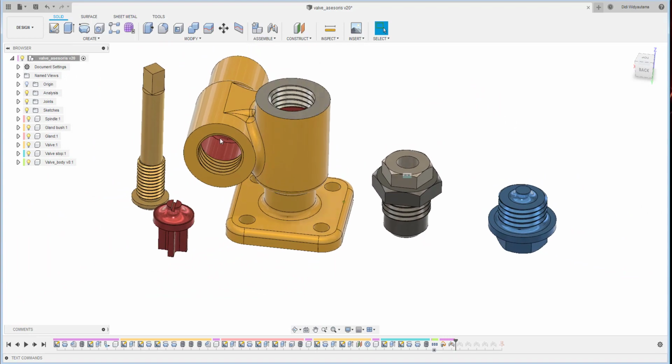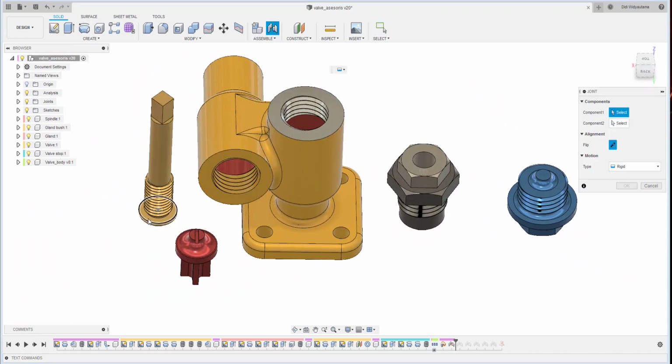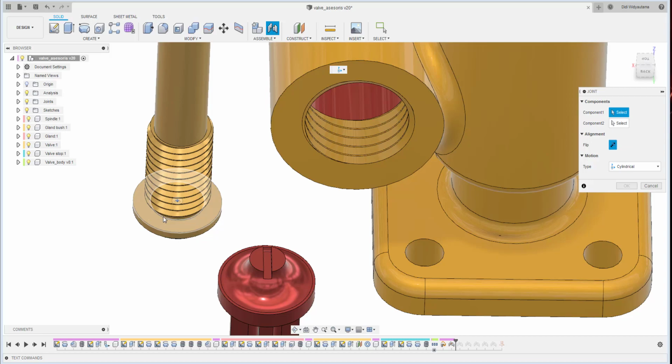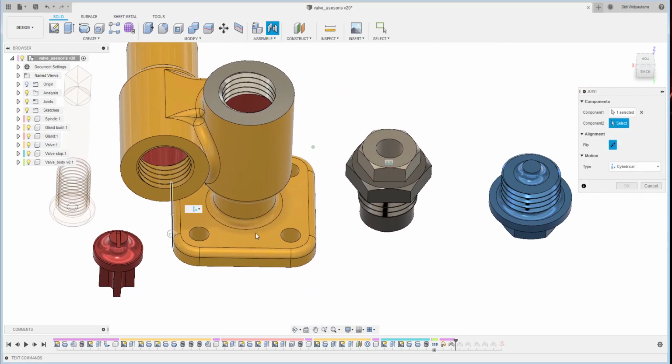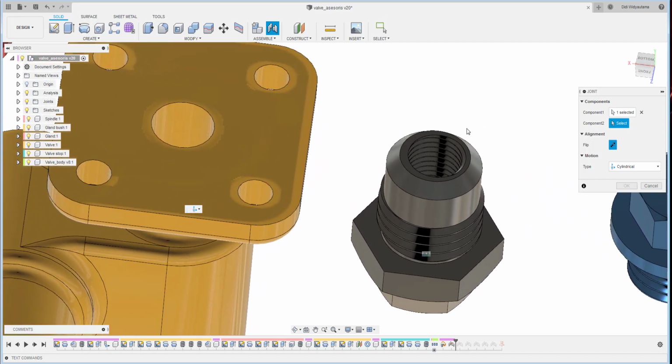Okay, and then for the second one I still use the join, but this time I would like to use the cylindrical, which means they can move axially and also rotate radially. So for this one I choose the top surface, and then this plane here.